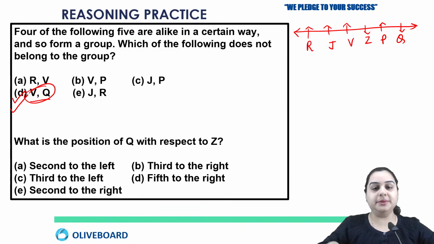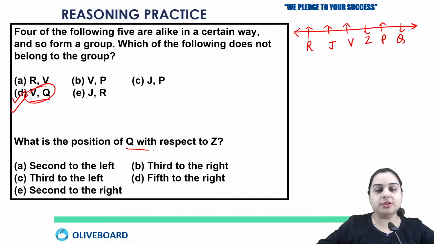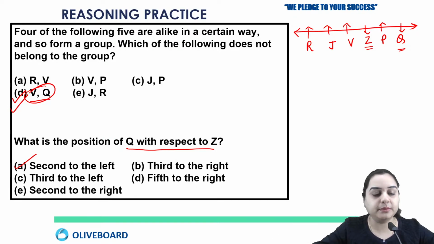Yeah, is this clear? Okay, next question. What is the position of Q with respect to Z? Where is Q? Q is here and you have to tell with respect to Z. As we can see, from the left of Z, it is second to the left. So second to the left means the answer here is option number A.